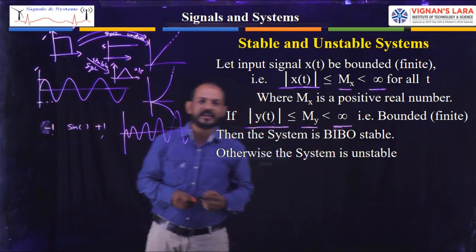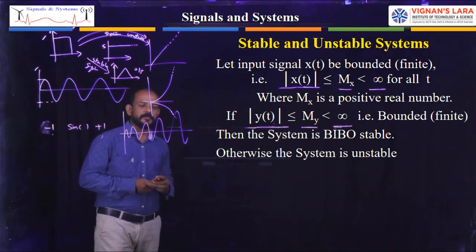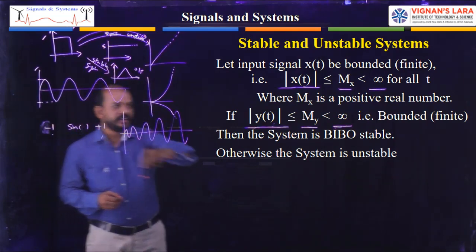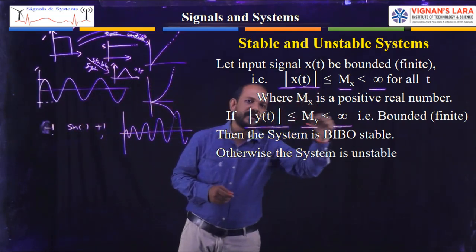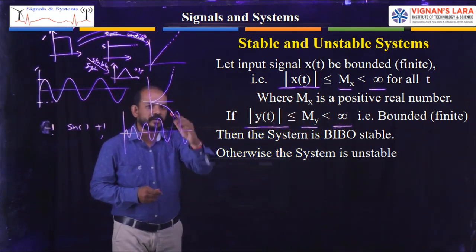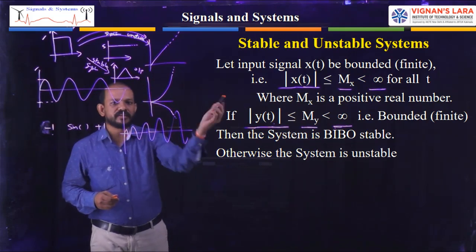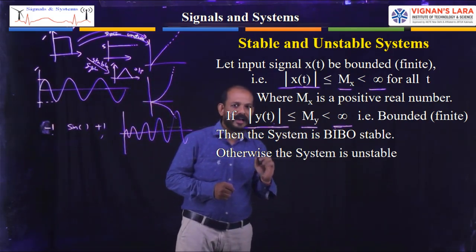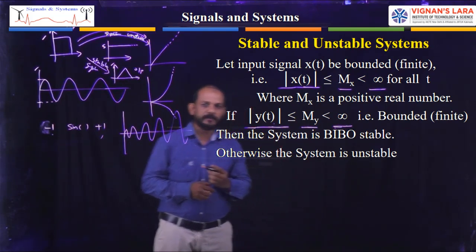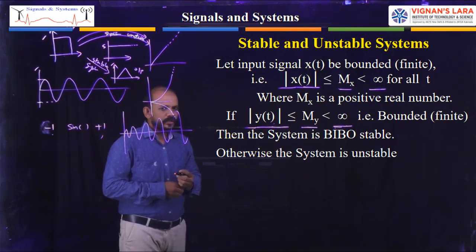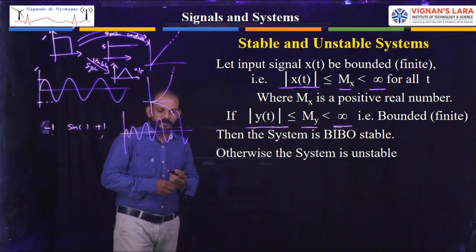So here I explained graphically, and here with some equation format. For your better understanding, I have shown the two variations. So this is the explanation for stable and unstable systems. Now I will show you the graphical formats.